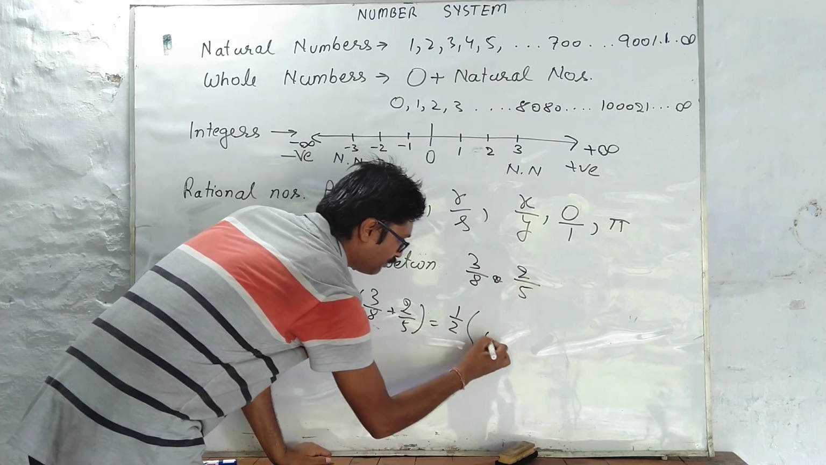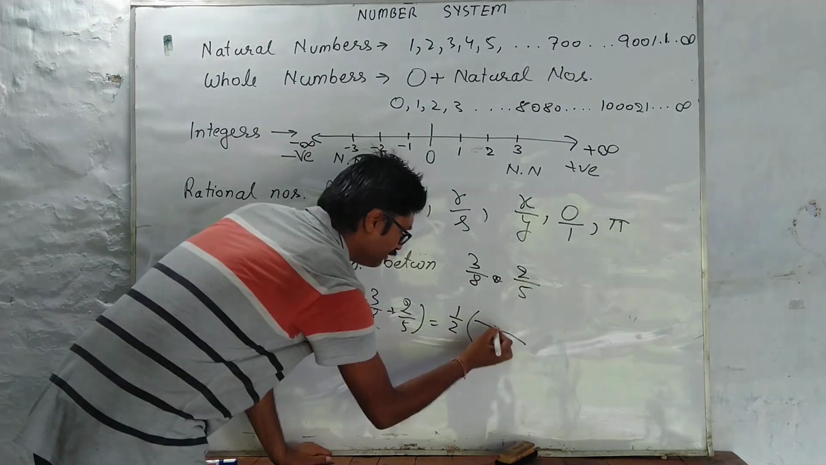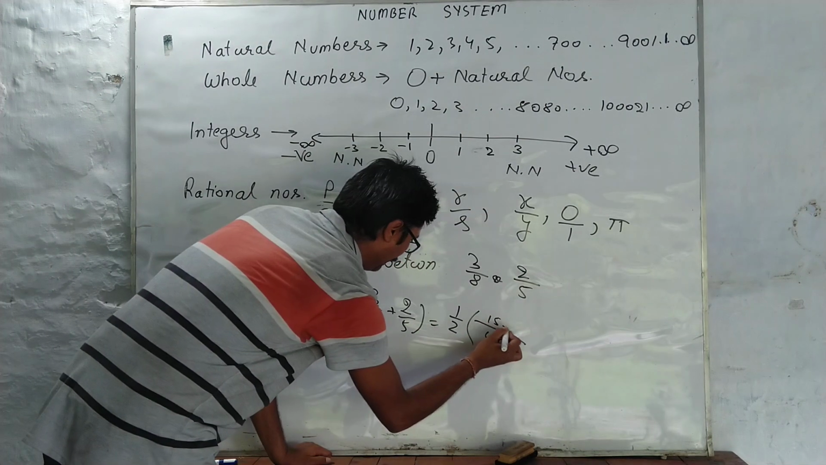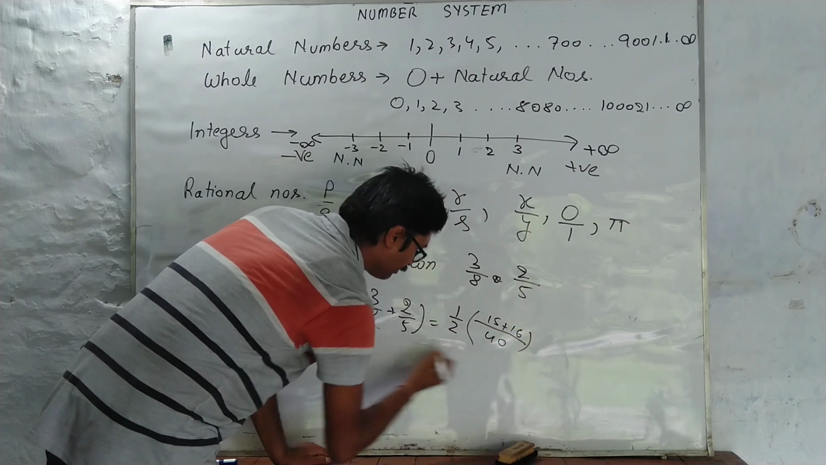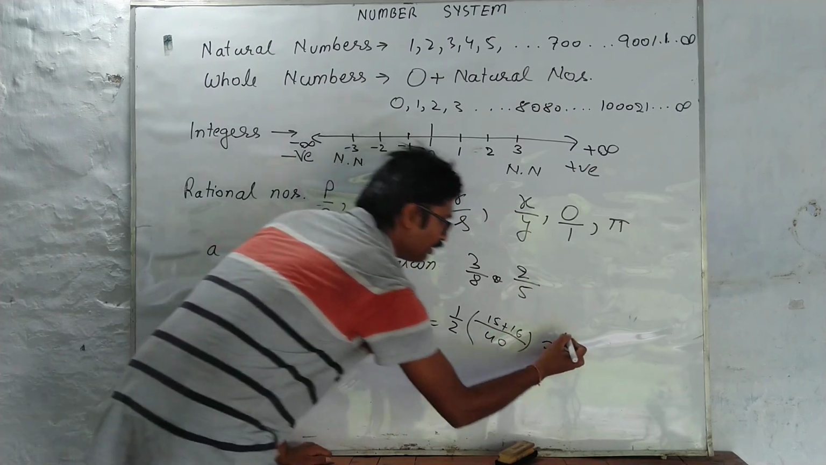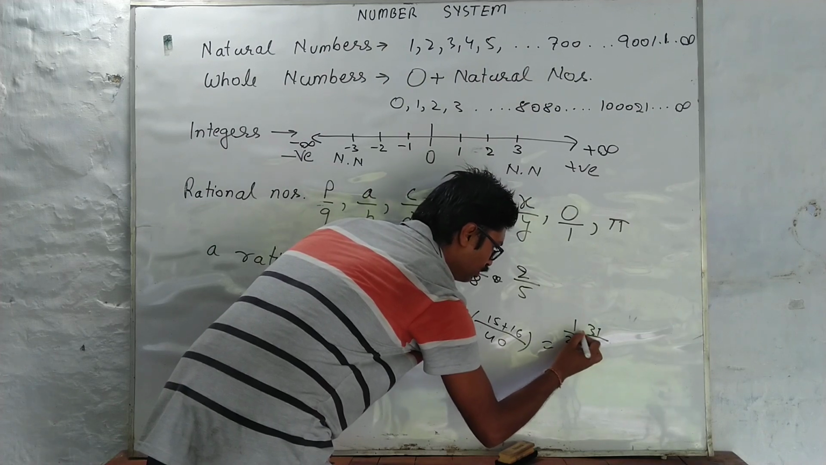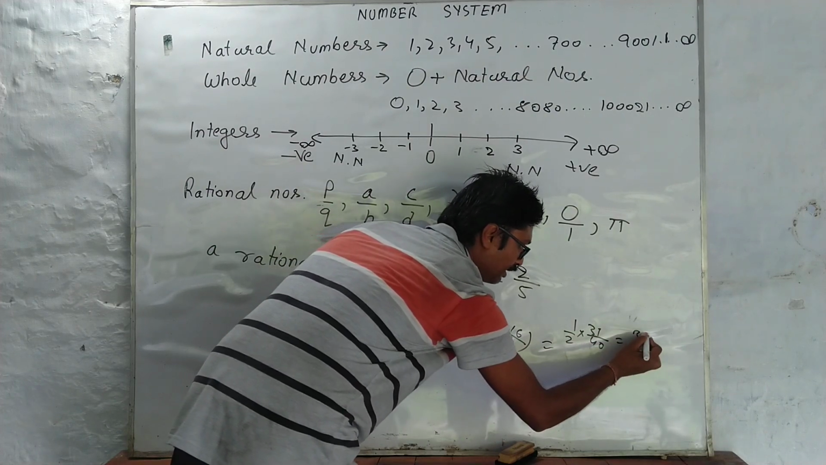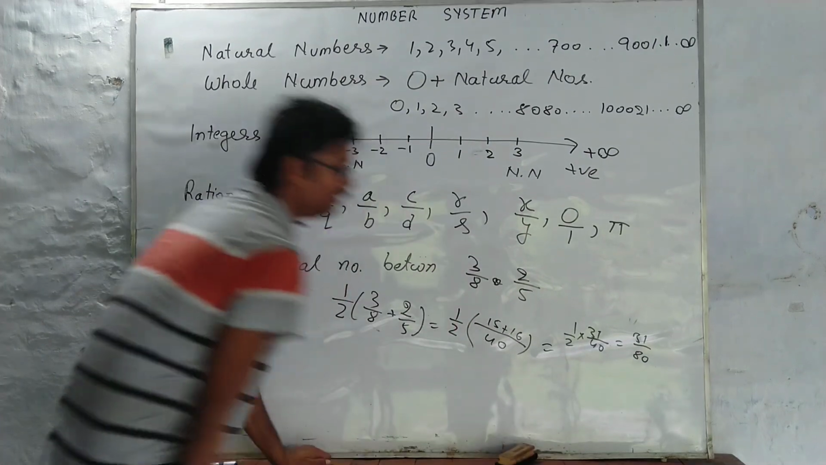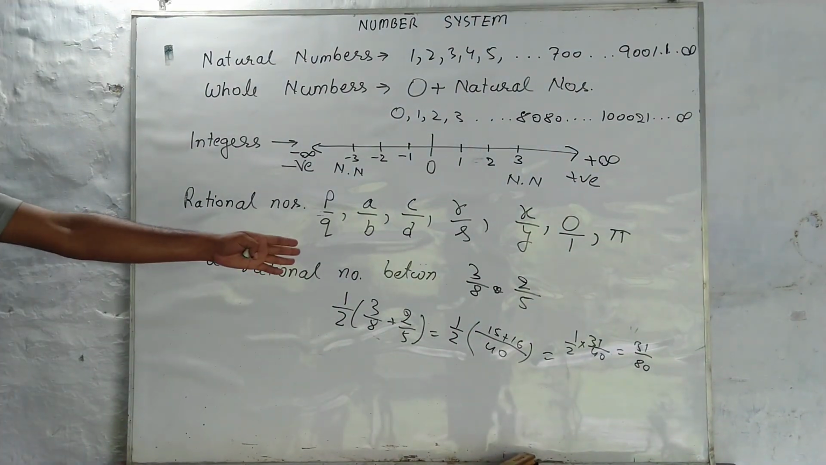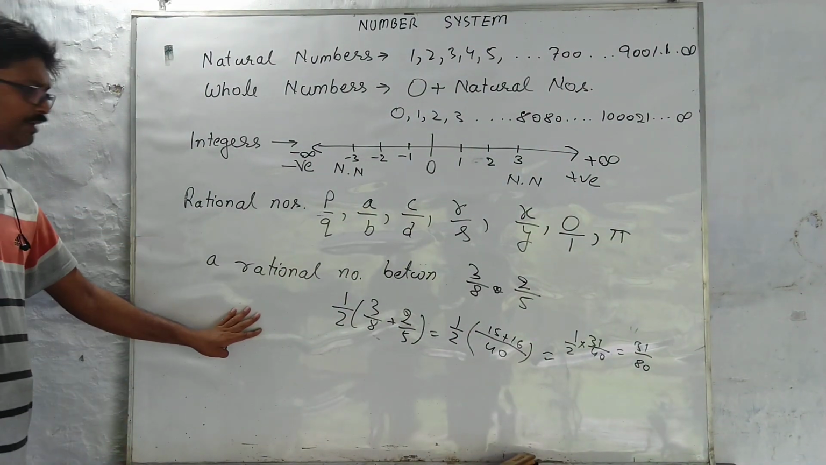Check this out. 8 5s are 40. What we get? 3 5s are 15 and 2 8s are 16. So that makes it 31. 1 by 2 into 31 by 40, which makes it 31 by 80 is our number. Right, Shashwat? Is that the right answer? Yes, sir. How did we get this?